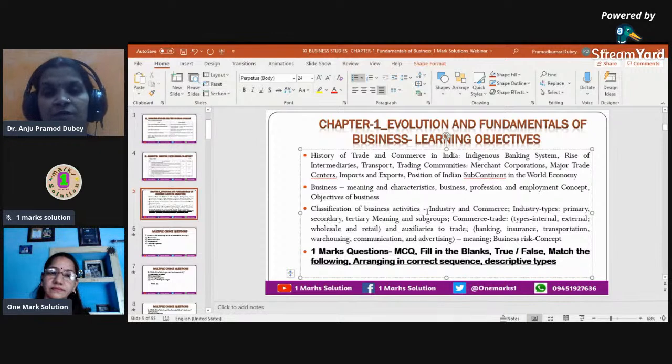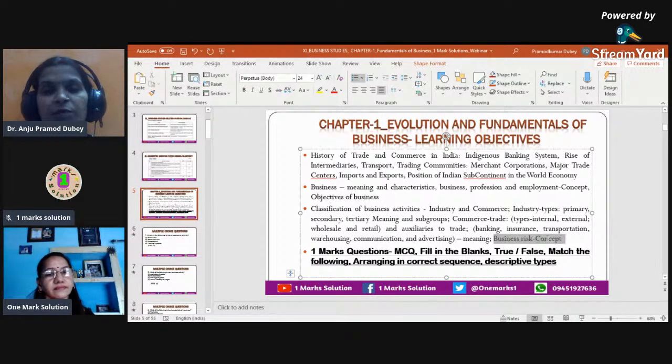We have different types of business activities, which are classified into industry and commerce. Then we have industries: primarily three categories, that is primary, secondary, and tertiary, their meaning, and then subgroups. What is commerce, what is trade, what is internal trade, what is external trade, wholesale, retail, and auxiliaries to trade, like banking, insurance, transportation, warehousing, communication, and advertising. These are all the subtopics that we are going to cover in today's webinar.